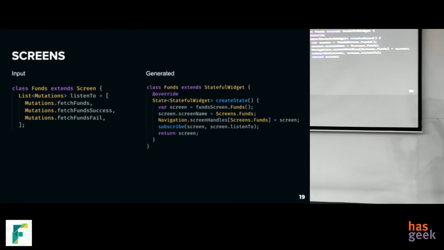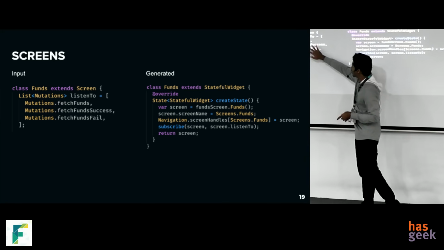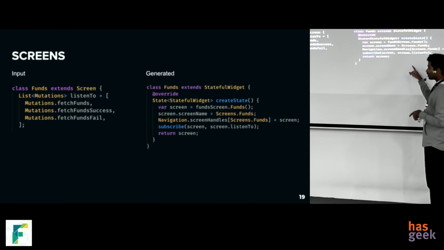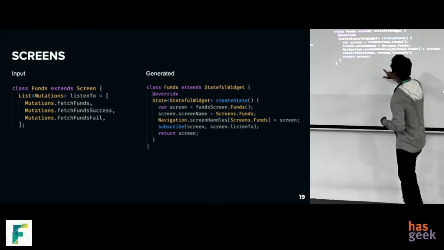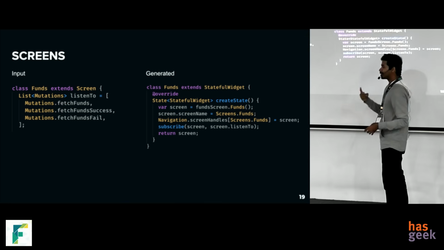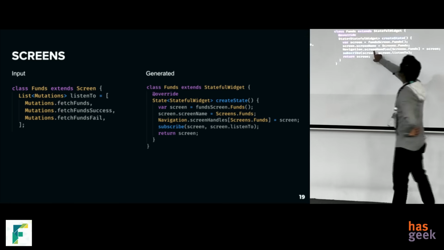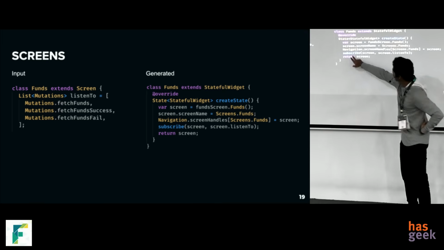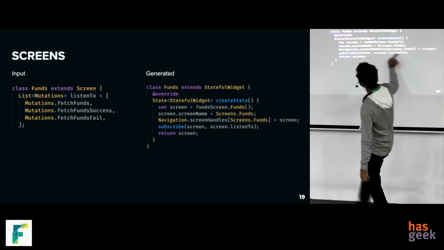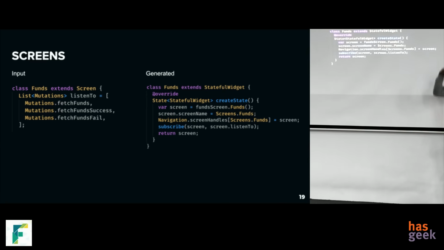And this is how we generate the screen. We define a screen like this with a list of mutations that the screen is listening to, and we generate this. Again, not a great idea. Don't do this if you're using Flutter. There are much better ways the Flutter team actually recommends. But since we are only two developers, we went for this idea. Here you can see we are collecting the handle of the screen and calling the subscribe function. This subscribes to all the items in the listen to array so that it can get the callbacks from the mutations.